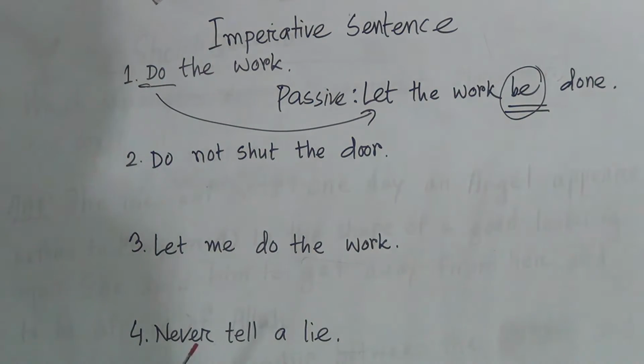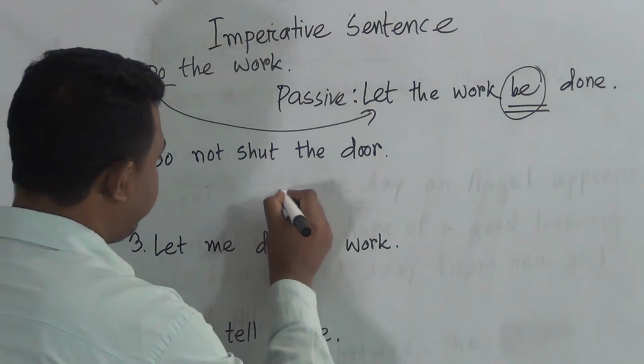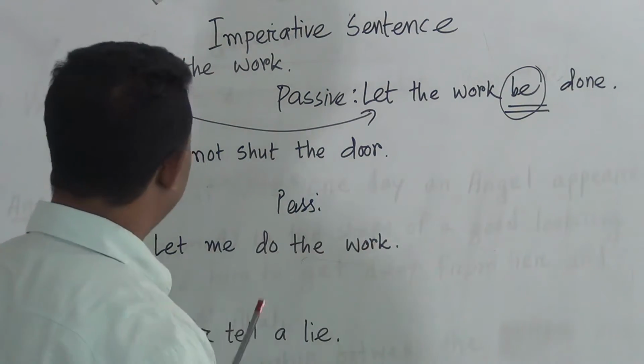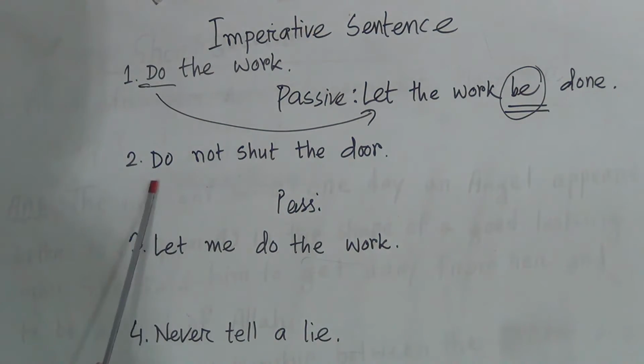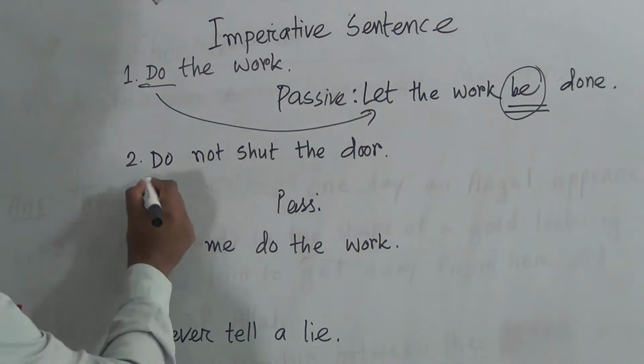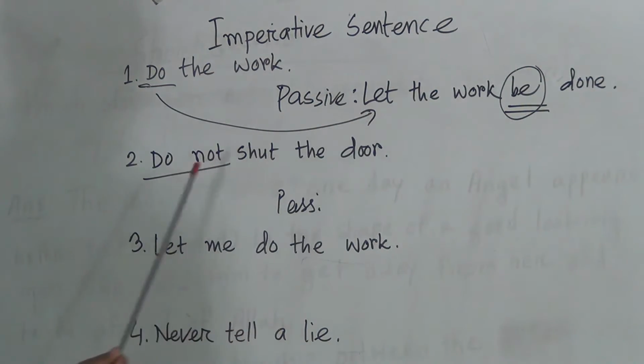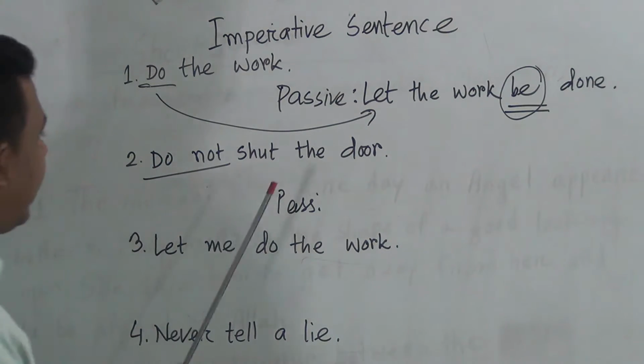Okay, and if you find a negative sentence in imperative form, that means: do not shut the door. Do not shut the door. Its passive form would be: in the previous sentence you see that for do we bring let, and for do not we will bring what?